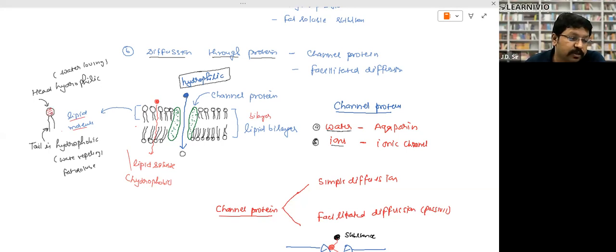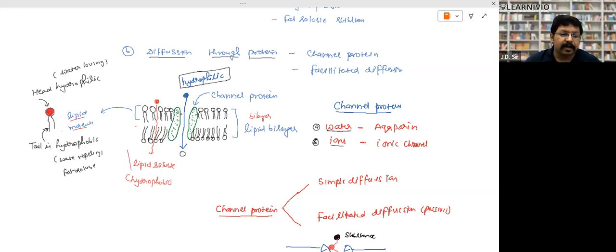This globular head part is called the hydrophilic part, means water loving part. It can adhere with water. And this tail part is called the hydrophobic part, means water repelling part. So all the tail parts, the hydrophobic parts, remain toward the center, and the hydrophilic part always remains outside, right?